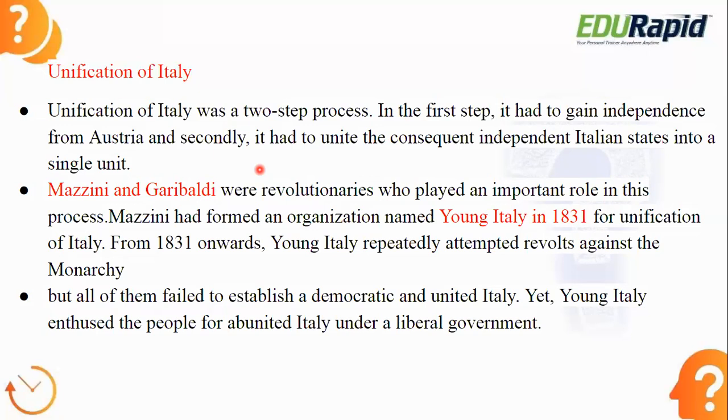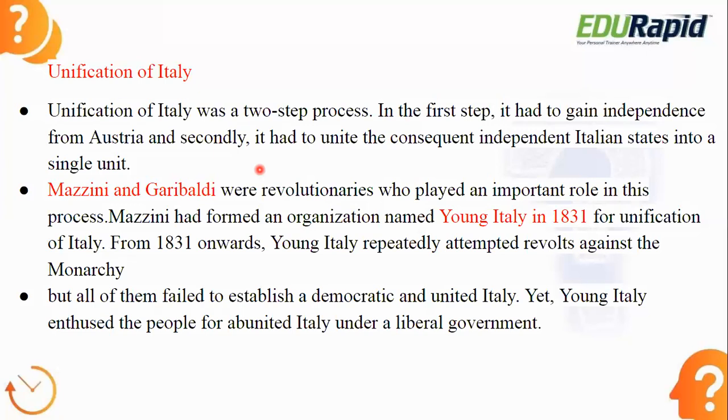The second step was to unite the independent Italian states into a single unit, because in Italy also, just like Germany, there were small, fragmented, different states. I told you 314 different states were there in Germany. So these were the two steps followed in the unification of Italy.